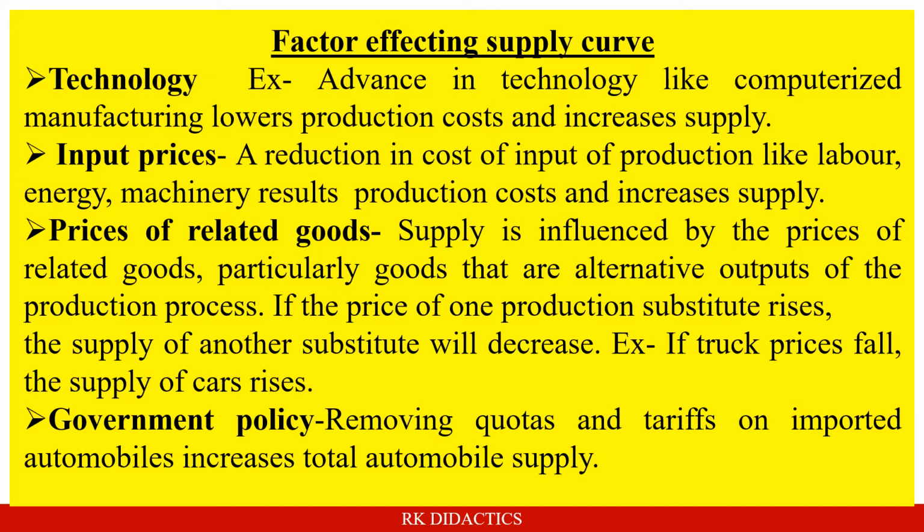For example, if in an automobile factory the truck's price falls, the supply of cars will rise because they will utilize their production for other areas. That means the price change of one commodity will affect the supply of another commodity. Then government policy. Government may remove quotas and tariffs on imported automobiles, which increases total automobile supply. So government policy also affects the supply curve.